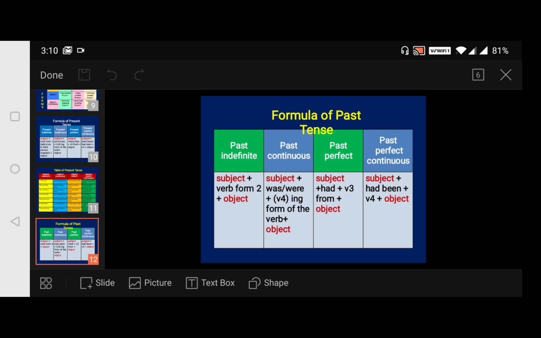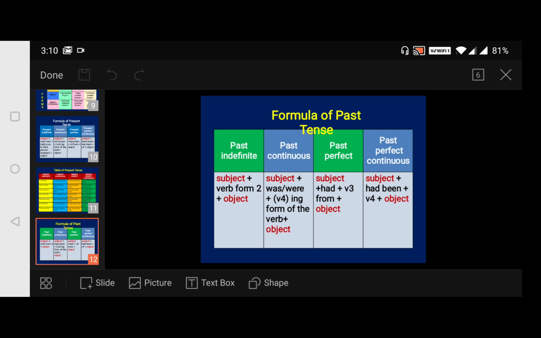So those we call them as what? Regular verbs. And the past and past participle forms of some verbs are not regular. It means they are formed differently. Hence they are called irregular verbs. Now, let me tell you, we have four patterns.